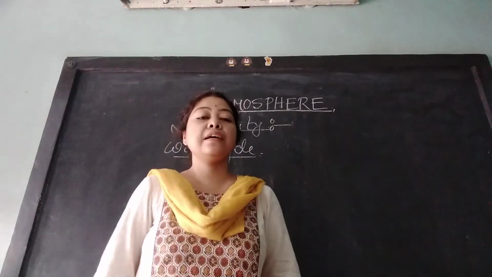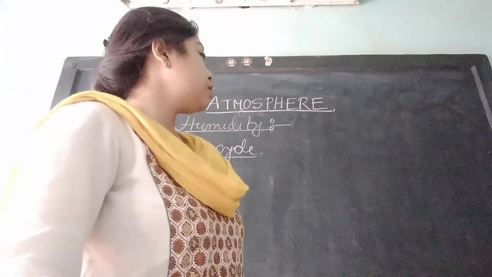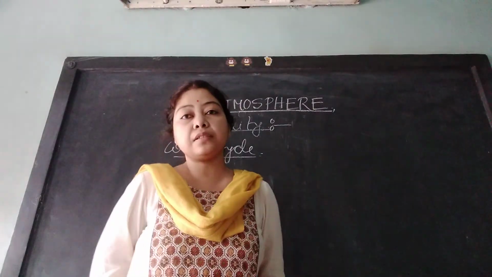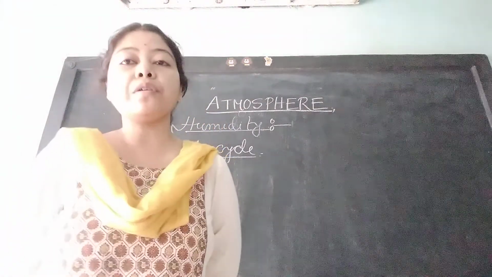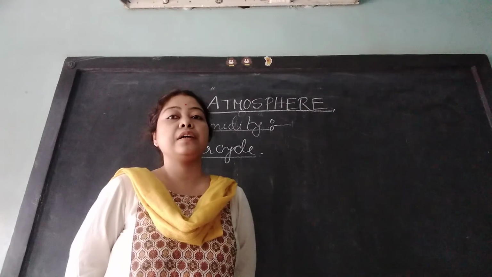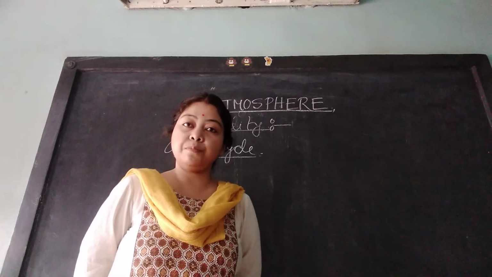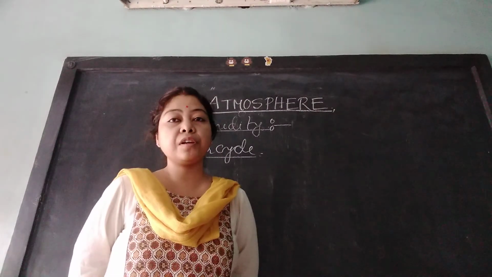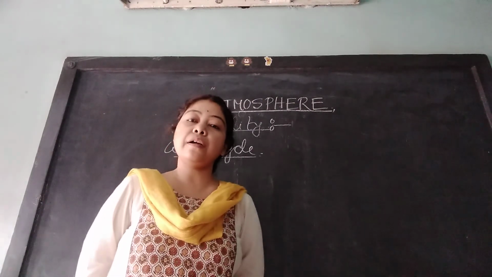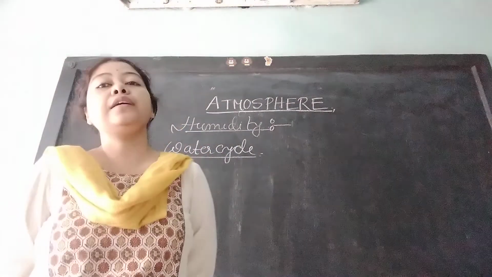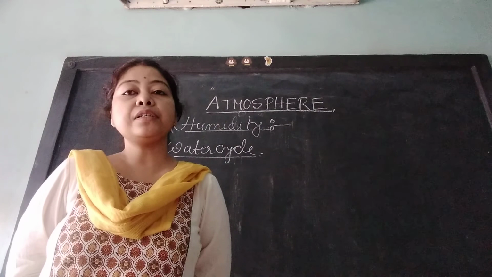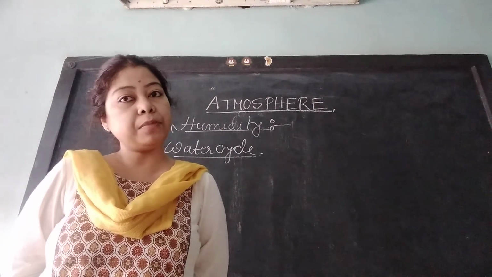You know that there are many water bodies on our earth surface. Water from the water bodies evaporates and goes into the higher atmosphere, where it condenses. After condensation, cloud formation takes place.